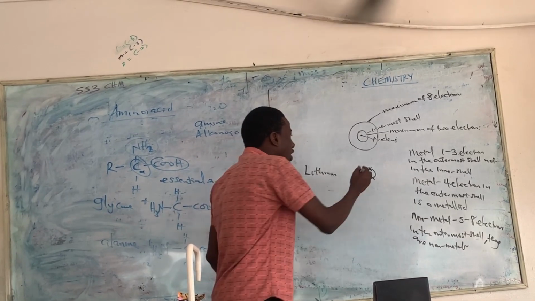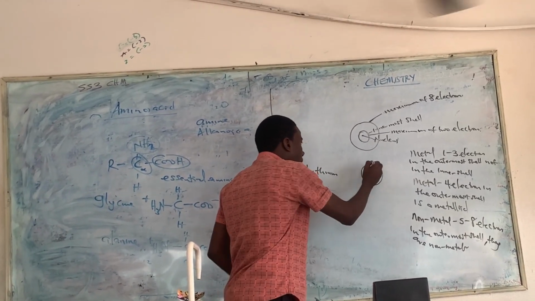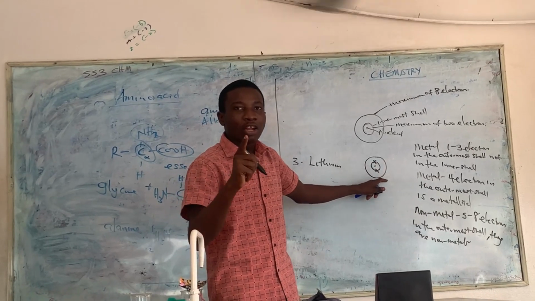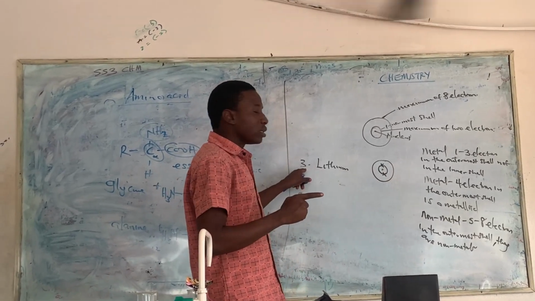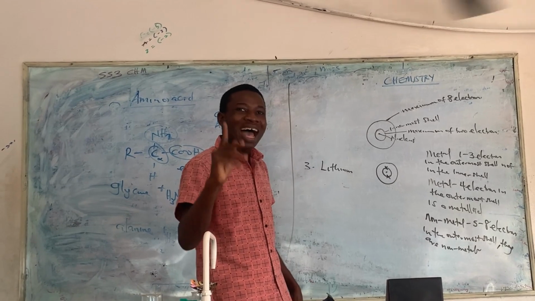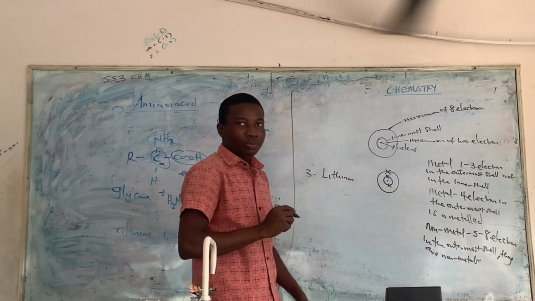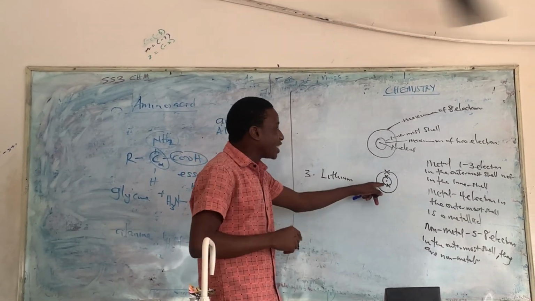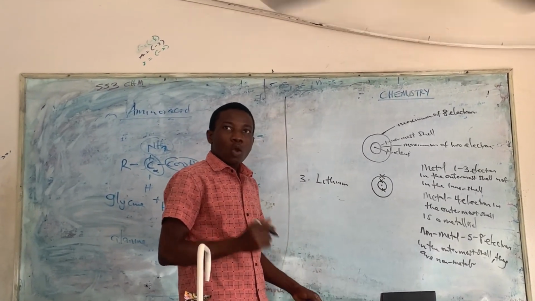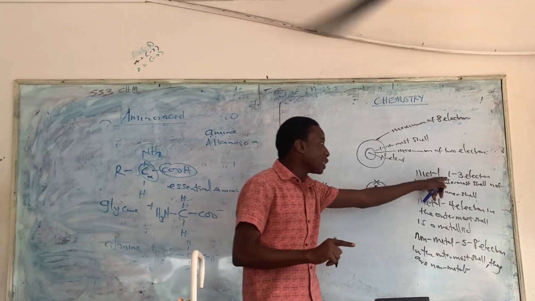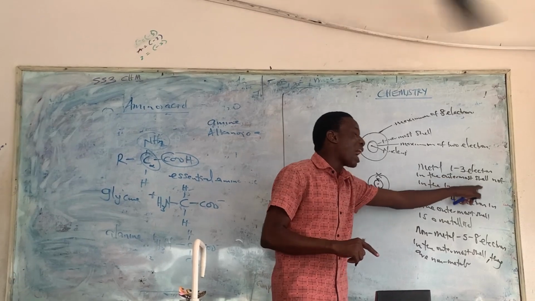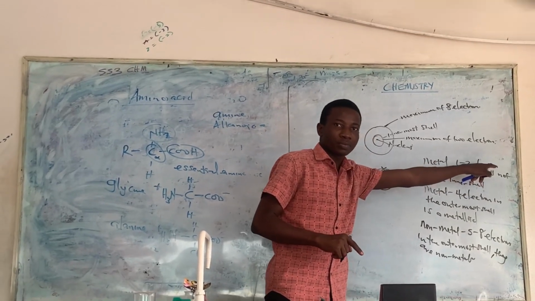That means if I draw another shell, how many electrons should it have to complete? It may have 1, because lithium has 3. So lithium has 1 electron in the outermost shell. So you can say that lithium is a metal. Why is it a metal? Because it contains 1 to 3 electrons in the outermost shell.